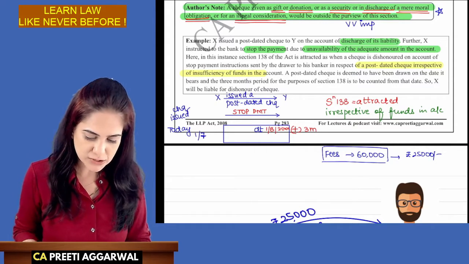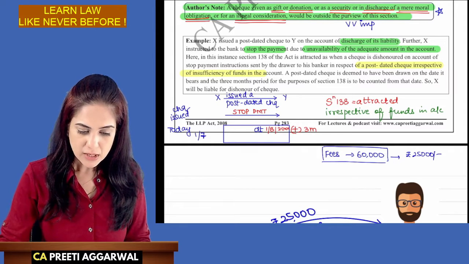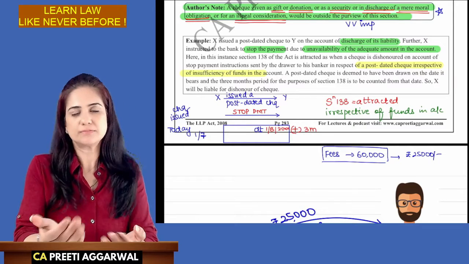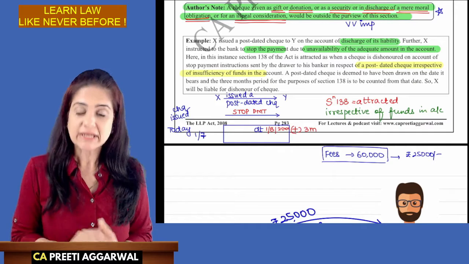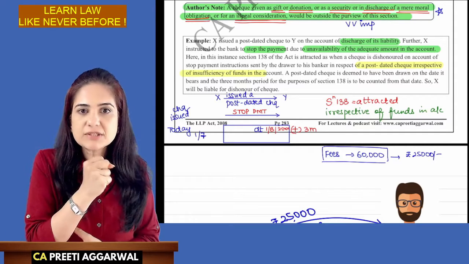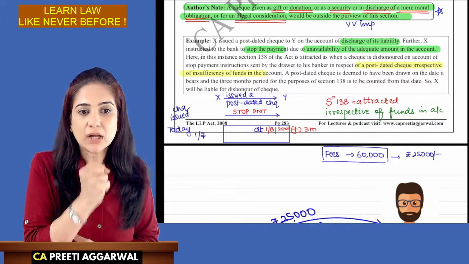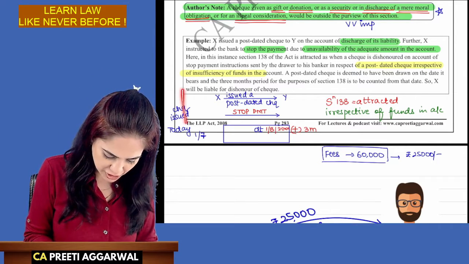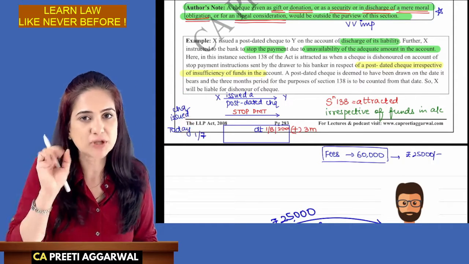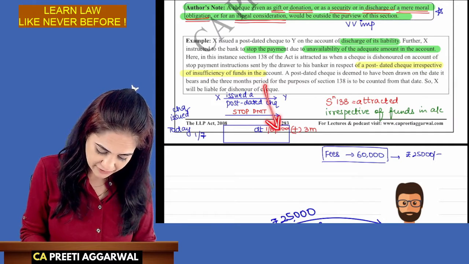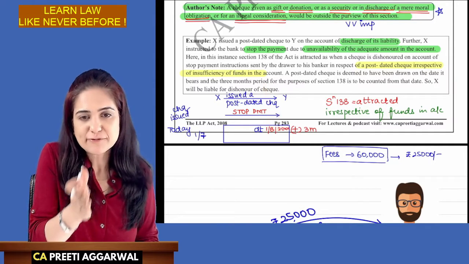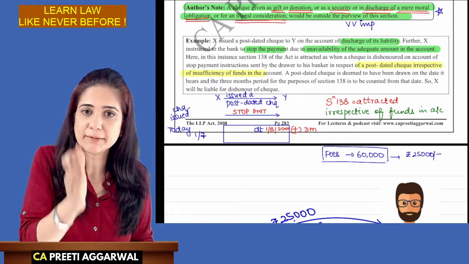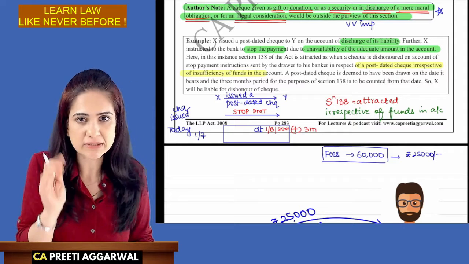Now, what happens is, I issued a check to you, then I suddenly realized, hey, there are insufficient funds in my account. Let's say, for example, I issued the check today. Today is 1st of July. Now, this check will be valid from 1st of August. It means you can deposit from 1st of August within 3 months.